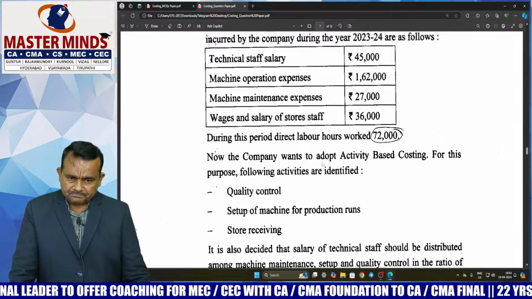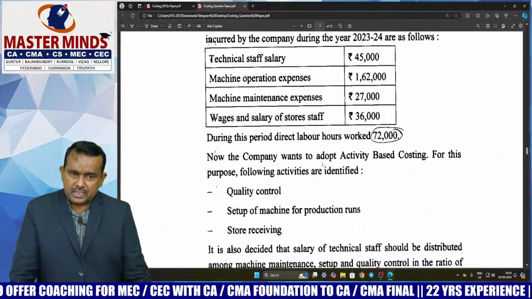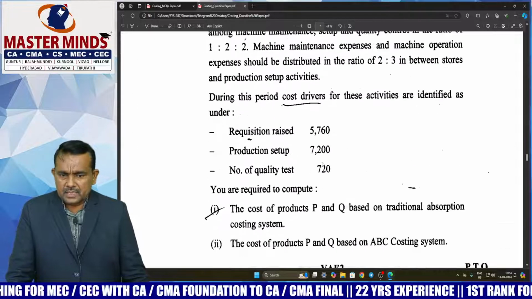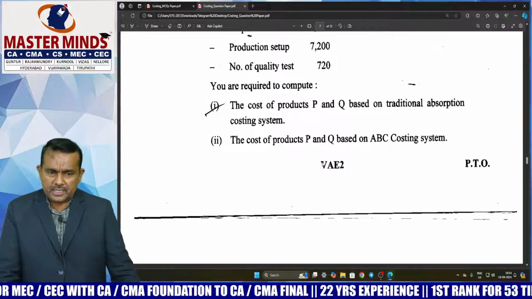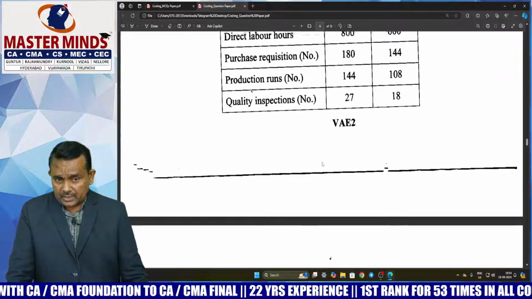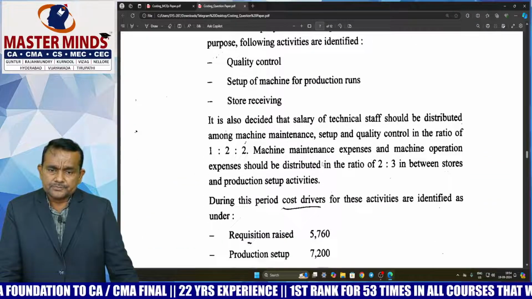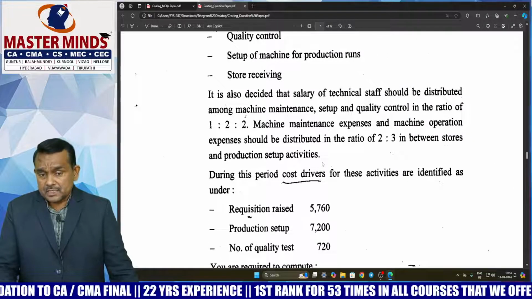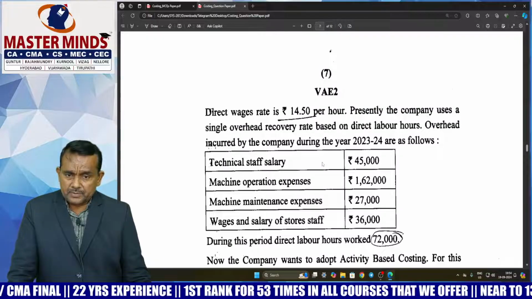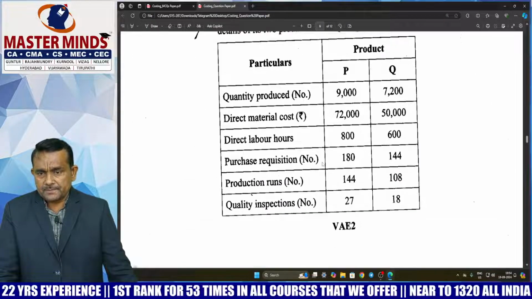So first, calculate the cost driver rate. Next, allocate the overhead cost by using the cost driver rates. Next, determine the cost of each product under the ABC system. So this is a simple question, but do the arithmetical calculations carefully, sir. This is also time taking, but this problem is already covered in our Masterminds material, sir. Same problem already discussed in classroom. This is ABC costing.